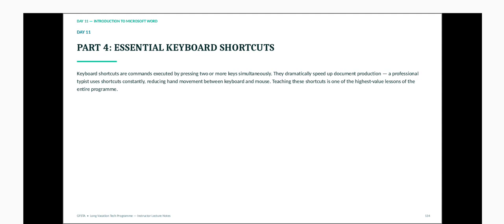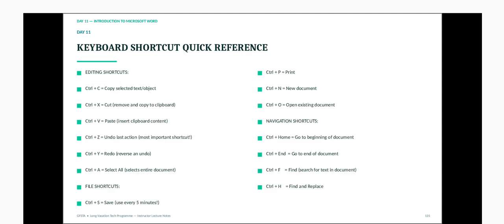A professional typist uses shortcuts consistently, reducing hand movement between keyboard and mouse. So if you use the shortcuts, you can do it all on the keyboard. This is one of the highest value lessons of this entire program. I want you to pay attention to it and memorize it.